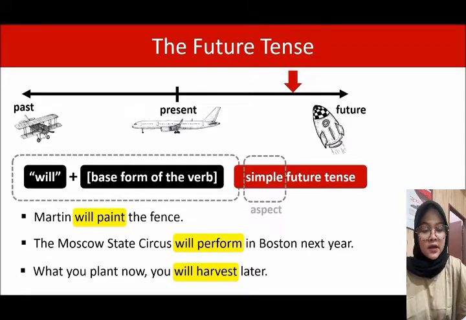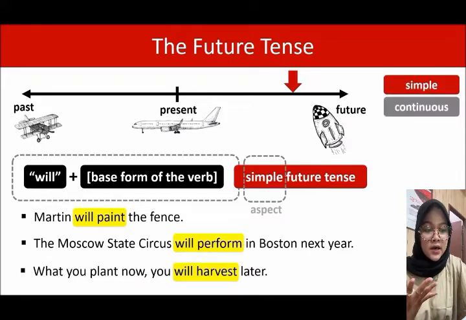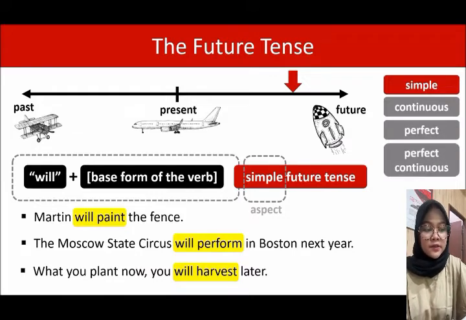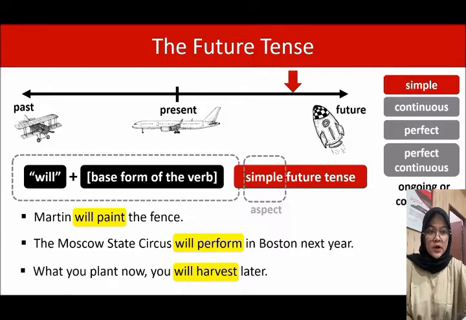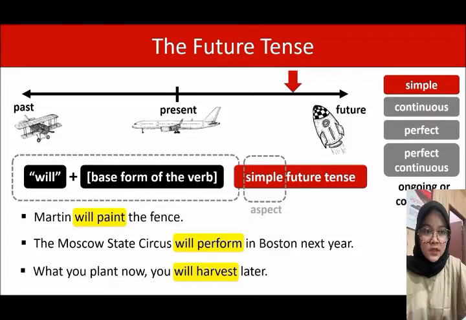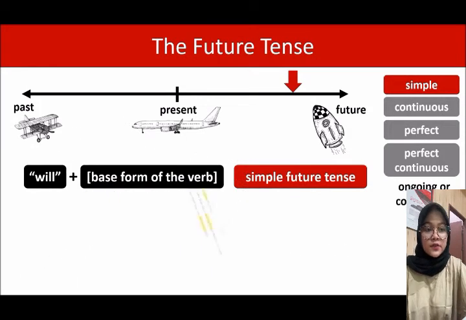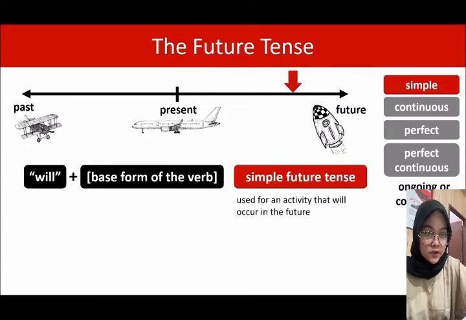And next, there are four aspects: the simple aspect, the continuous aspect, the perfect aspect, and the perfect continuous aspect. This tells us whether the activity is ongoing or completed. An aspect is part of tense, so we cannot talk about the future tense without also talking about this aspect. So the first aspect we've covered is the simple aspect, and this construction is the simple future tense. So the simple future tense is used for an activity that will occur in the future.